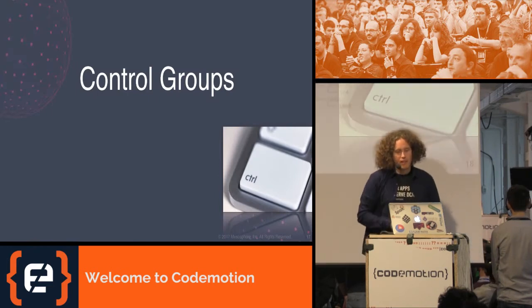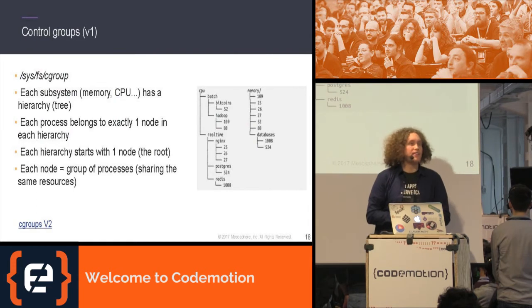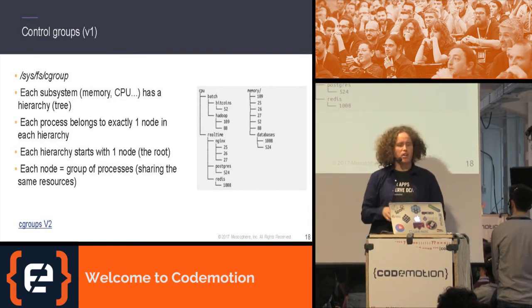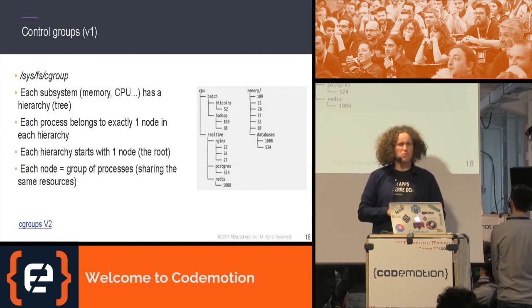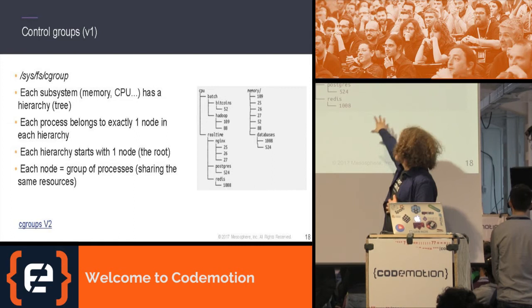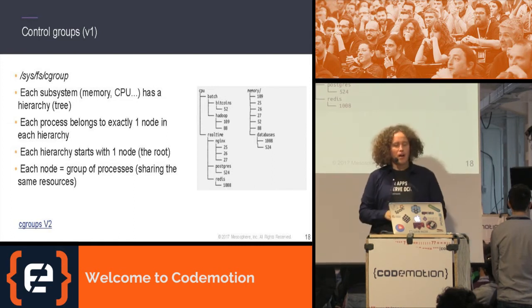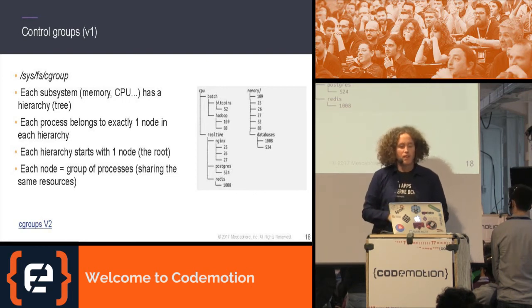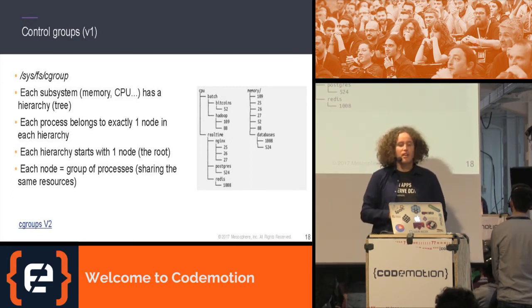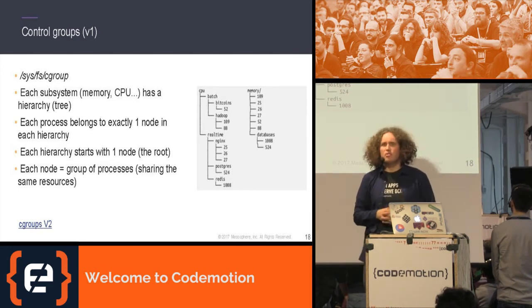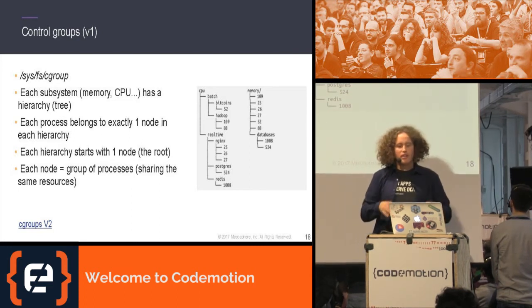Control groups. Right now when I'm talking about control groups, I'm talking about version 1. There's also version 2, which is drastically different in the way, for example, this tree is set up. But for the point of this discussion, it's sufficient to look at version 1 here. As everything in Linux, it's just a tree, and I can do an ls on it, on sysfs cgroups. This is where it's usually mounted in most systems.